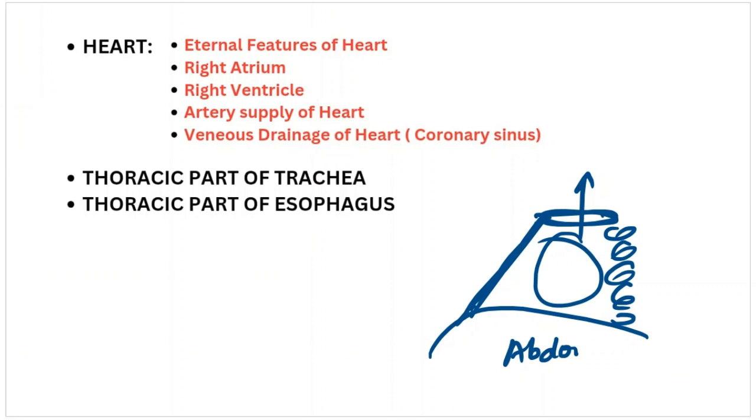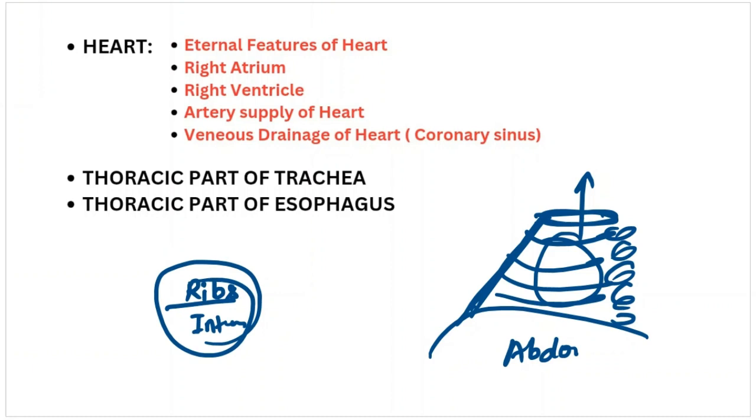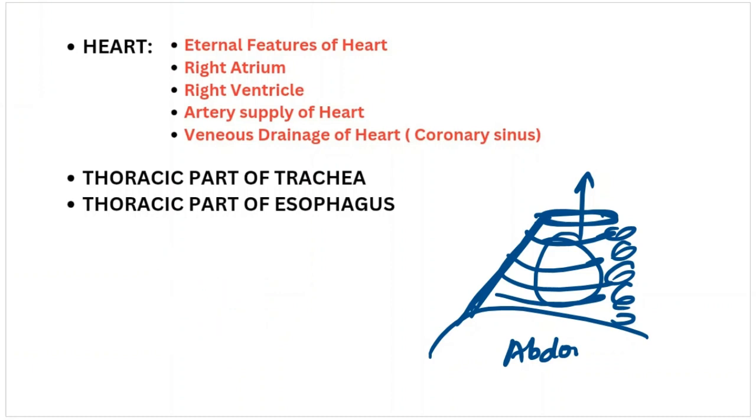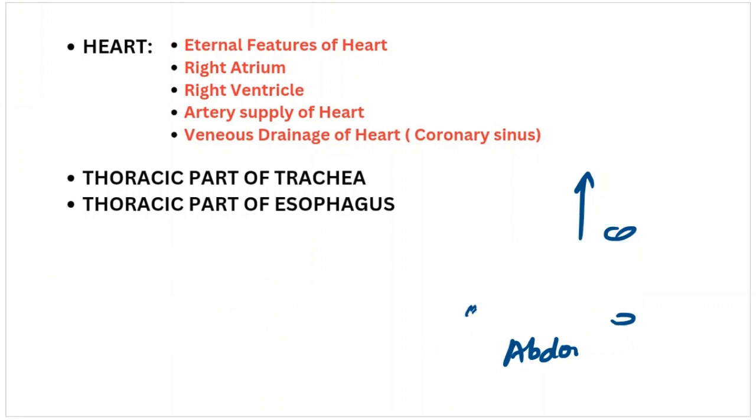So in the deep of that thoracic cage, we are going to discuss the lateral boundary of the thoracic cage. We made the thoracic cage, right? So we will discuss how the lateral boundary is formed. The lateral boundary is basically formed by the ribs and the intercostal muscles between them. It is made of two things, ribs and intercostal muscles.